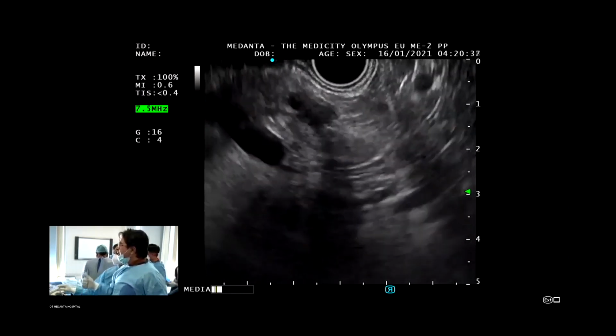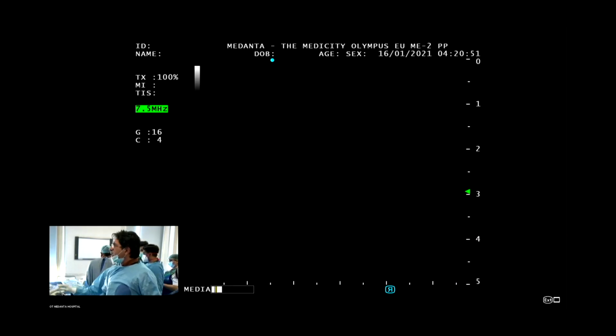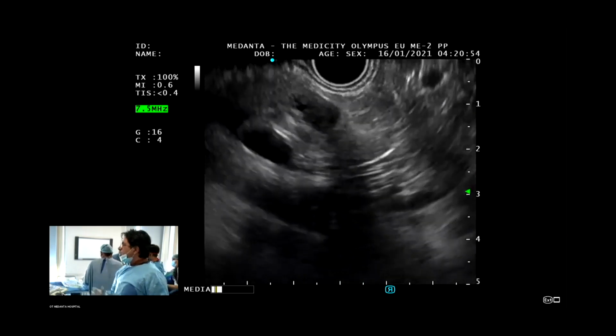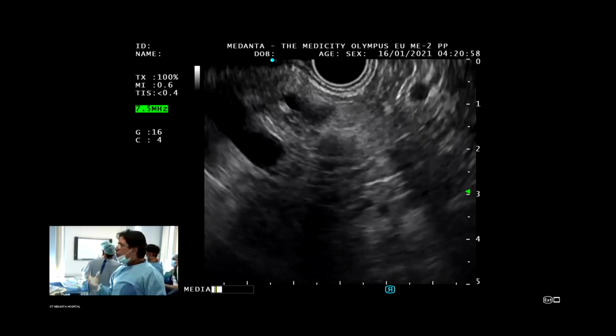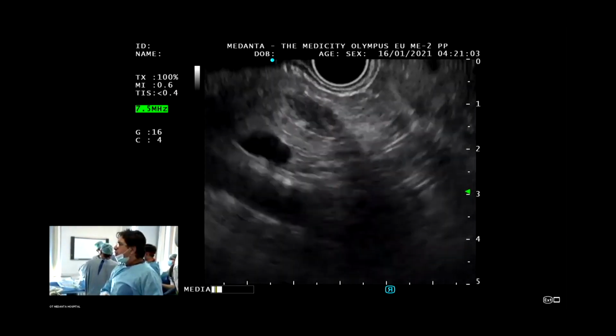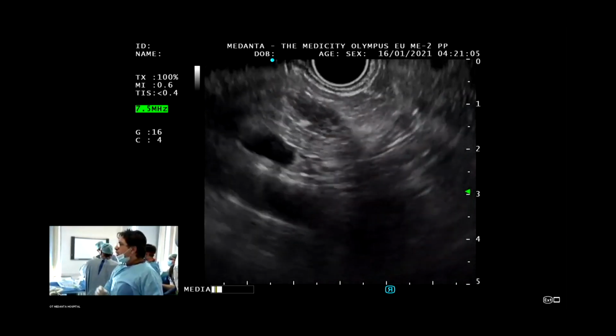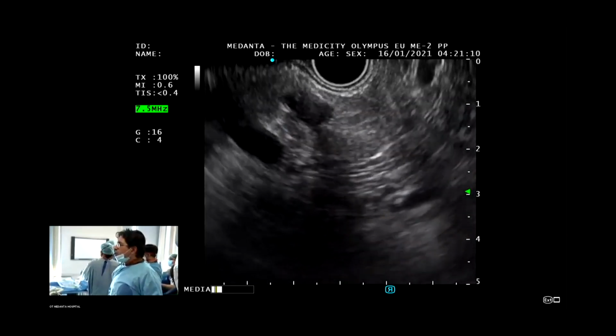This lady has a normal CA19-9, dull aching abdominal pain, and a dilated duct in the body and tail, with normal pancreatic parenchyma in the head. You can see a pancreatic duct of around 2.4 to 2.5 millimeters in the distal body. That's why we are going to demonstrate whether we are dealing with a neuroendocrine tumor or an adenocarcinoma. If it is a neuroendocrine tumor, then yes, we can do the surgery, because the type of surgery differs between adenocarcinoma and neuroendocrine tumor.